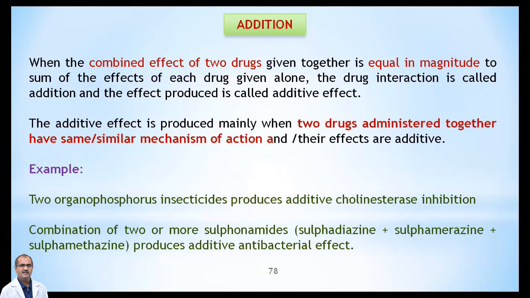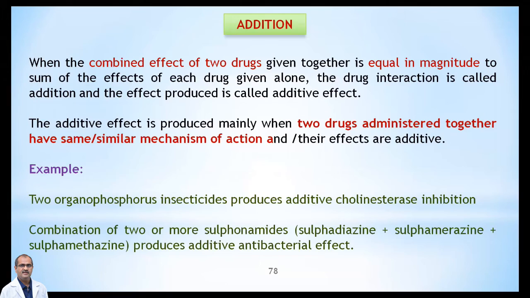By definition, the combined effect of two drugs, need not be two, more than two drugs also, given together is equal in magnitude to the sum of the effect of each drug given alone, is called addition, and the effect produced is called the additive effect.